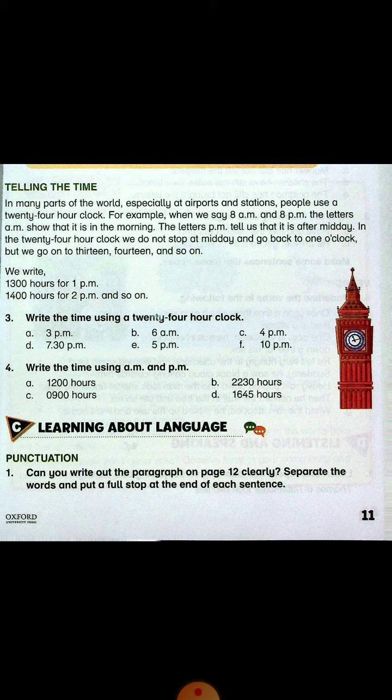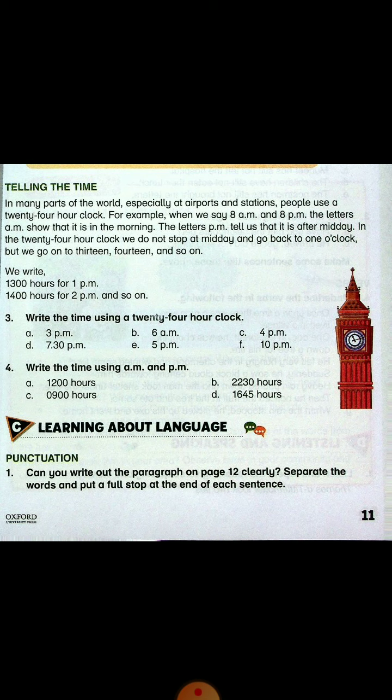Okay. And the next question, question number 4, write the time using AM and PM. Here you will have to write the time according to the 12-hour clock. Okay. And question number 1 is 1200 hours. Do you know if it is midday or midnight? It's not midnight, my dear, because midnight time is written as 0100 hours. So this is 1200 hours. So we will change here and we will write here 12 p.m.